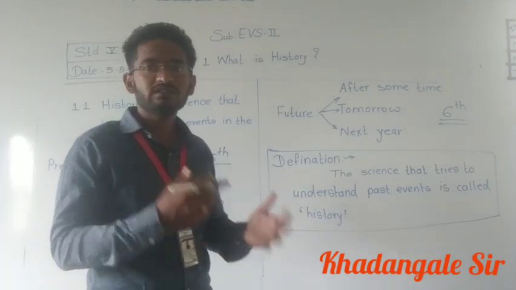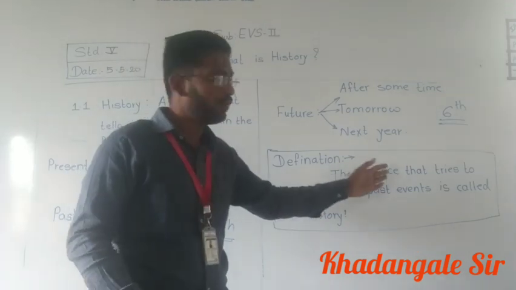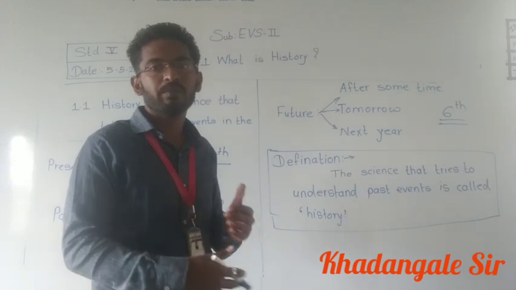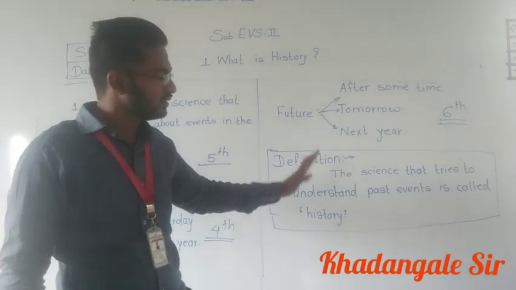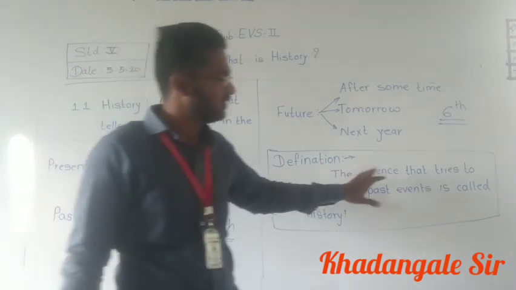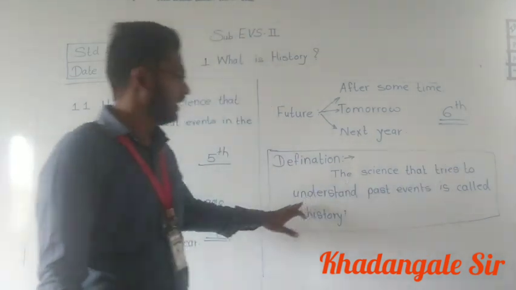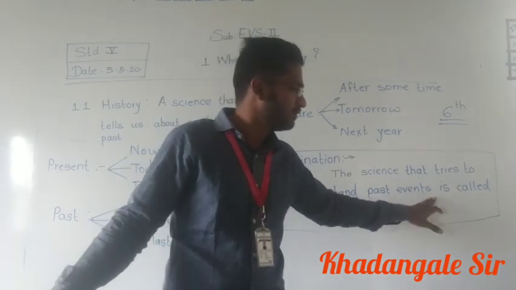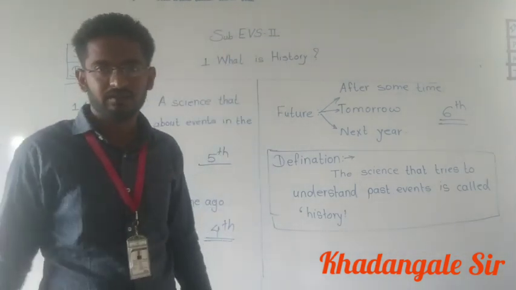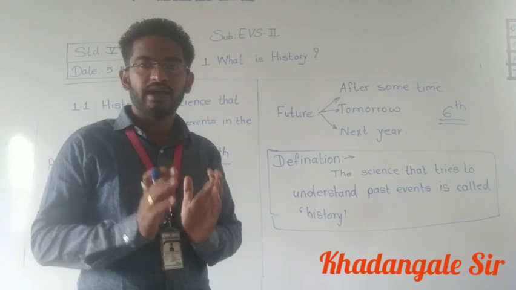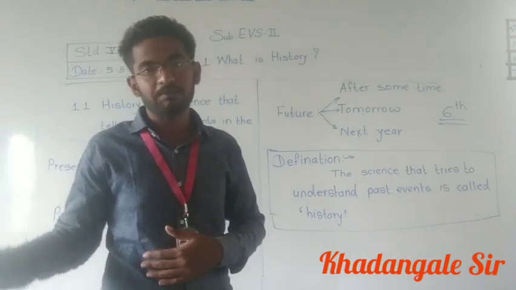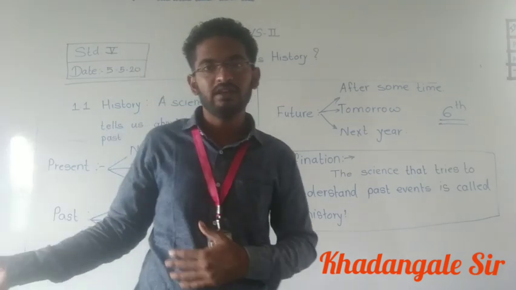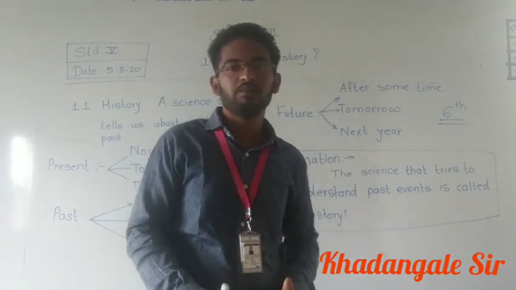All these things we learn with the help of science, and then we arrange them in proper sequence. So this is the science that tries to understand past events. Raigad was built in the past, not now. So this is our past, and past events are called history.